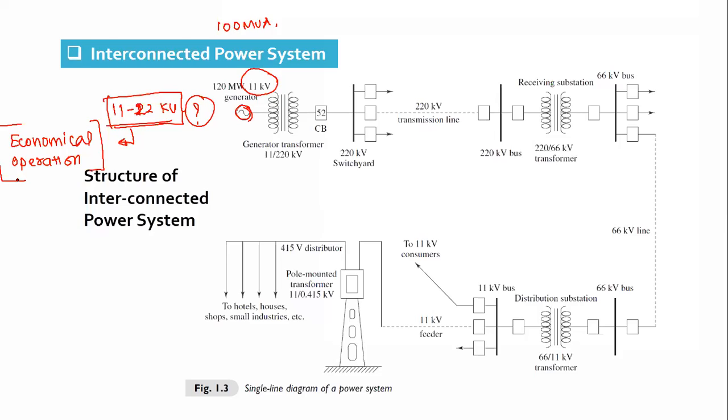I hope you have studied this. Have you studied this point? Why do we keep our generator voltage rating in the range of 11 to 22 kV? Any theory you can remember that relates to this question? Any theory from power system 1 or power system 2 you can recall?